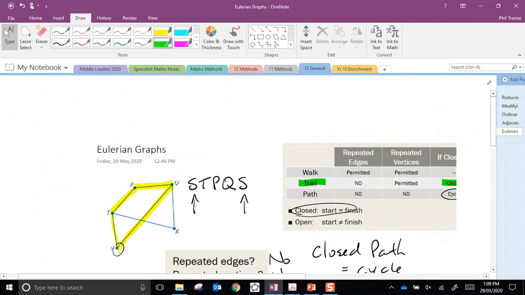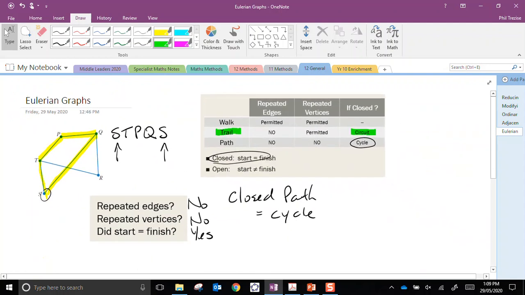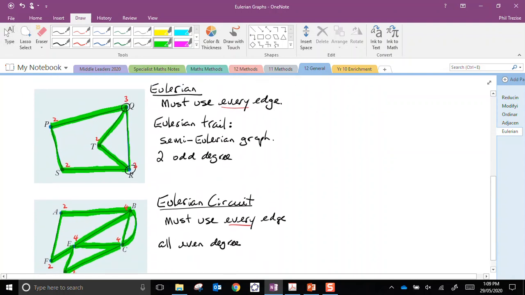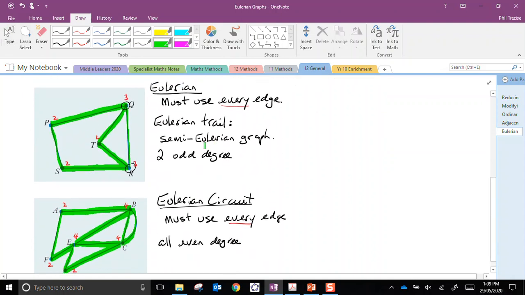That's a little bit of network terminology. Up here, a walk, a trail, and a path. Like I said, when we're dealing with Eulerian graphs, we're really interested in trails and circuits. So repeated edges, no. Repeated vertices, possible. That's allowed. And if I had a semi-Eulerian graph, then I will have an Eulerian trail. Then this one with an Eulerian circuit, that's just called an Eulerian graph. But of course, it is possible to have graphs which neither of those apply, and they are called non-Eulerian graphs.